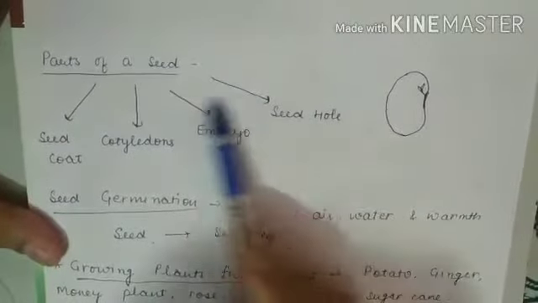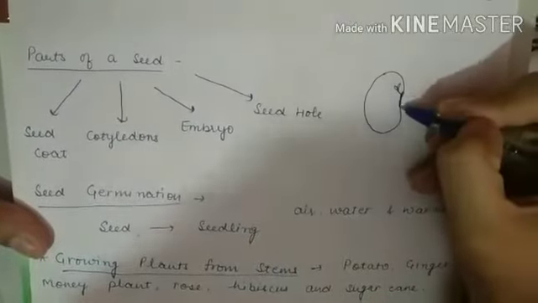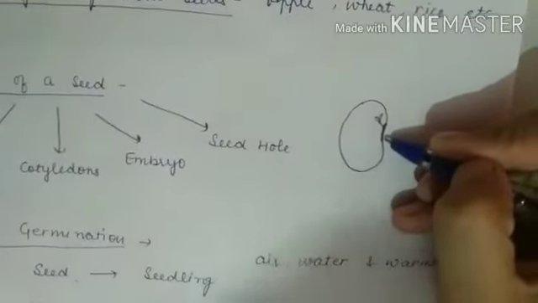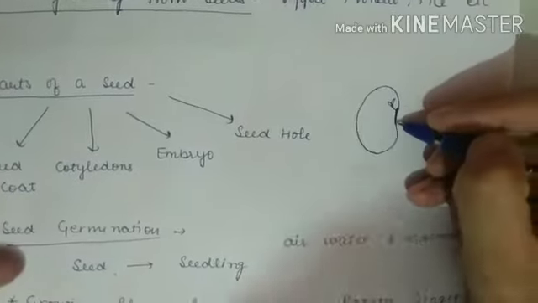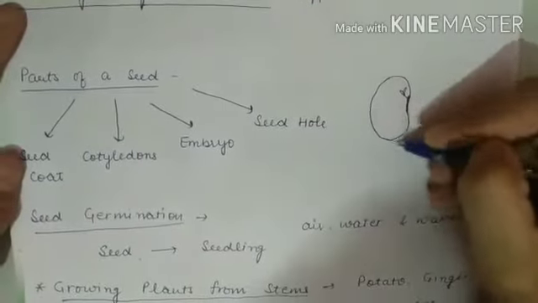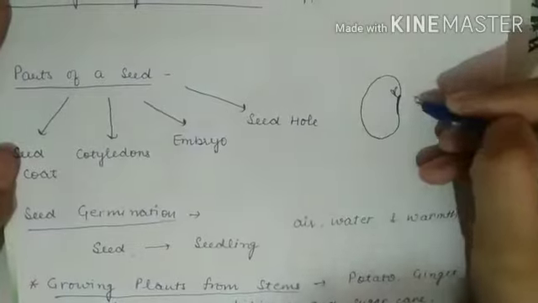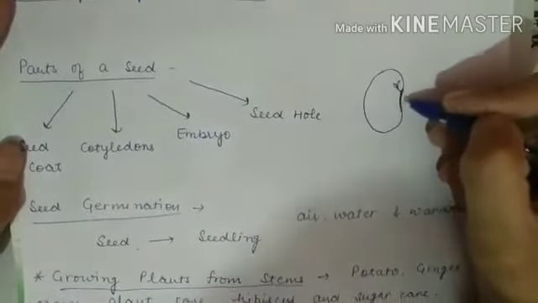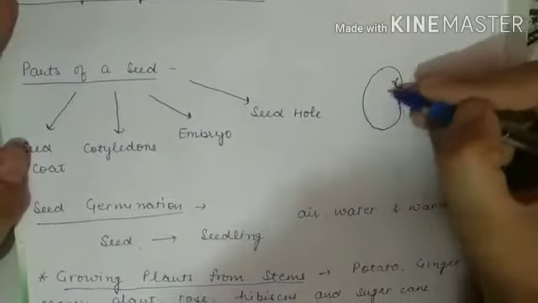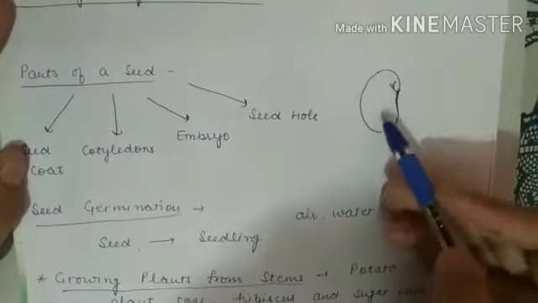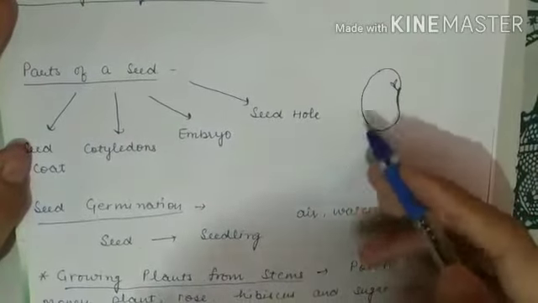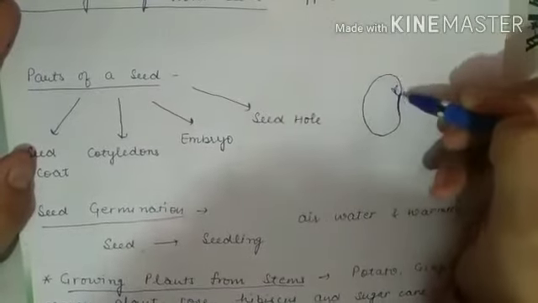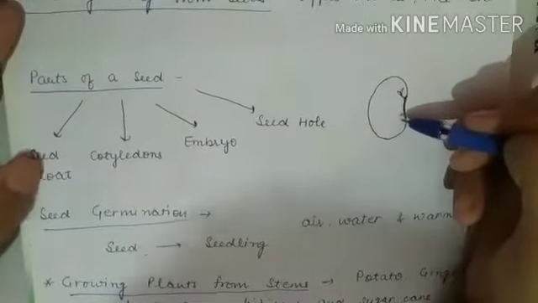If we talk about these parts, this is the seed hole. I have shown you one seed also, kidney bean seed, and I have shown you all the parts there. Like this is your kidney bean seed, and this part is the seed hole. This seed hole allows the air and water to enter into the seed. Now this part, this is the cotyledon, and this stores food for the baby plant. And this hard outer covering protects the seed, and this is known as seed coat.